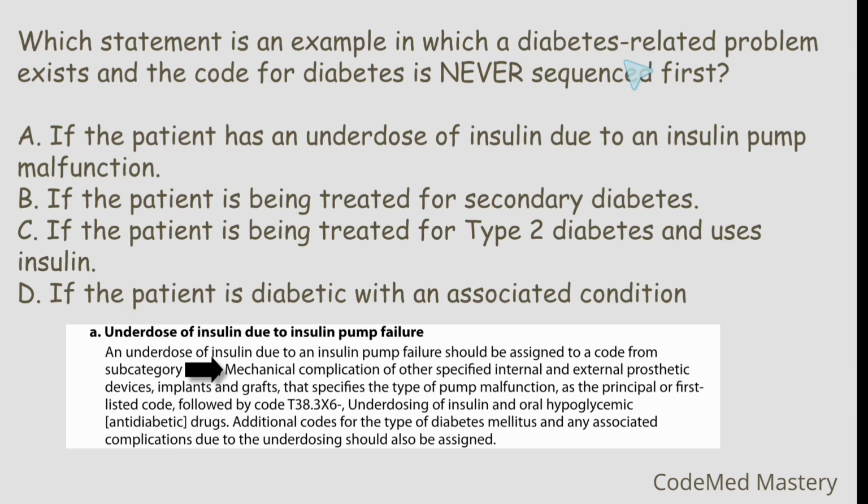So here diabetes related problem is existing and code for diabetes is never sequenced first. That is, when there is underdose of insulin, first we will code mechanical complication that specifies type of pump malfunction as the first listed code, and additional code will be for the type of diabetes. So the right answer is option A.